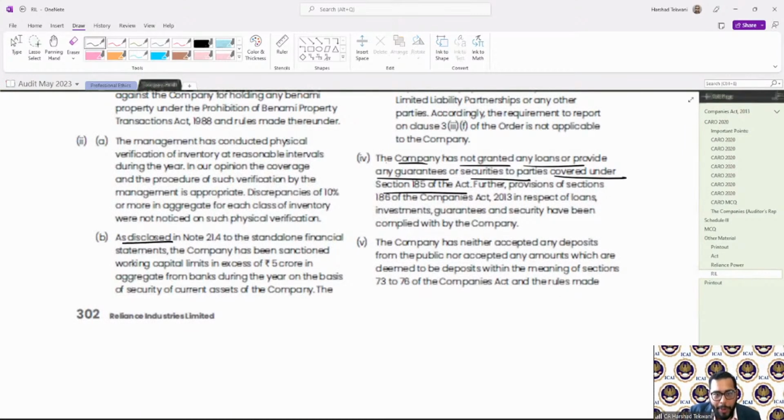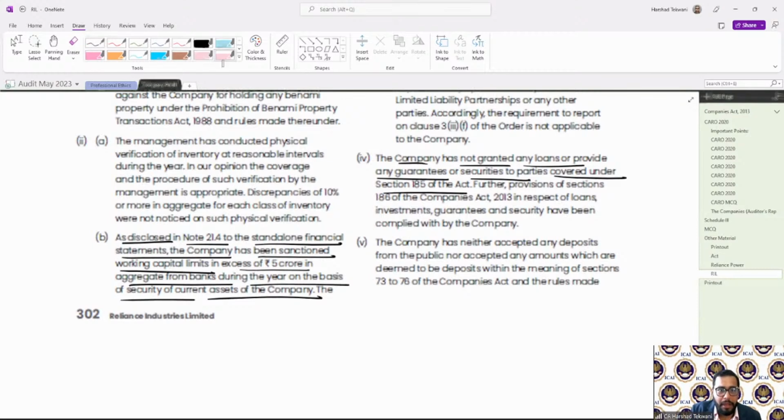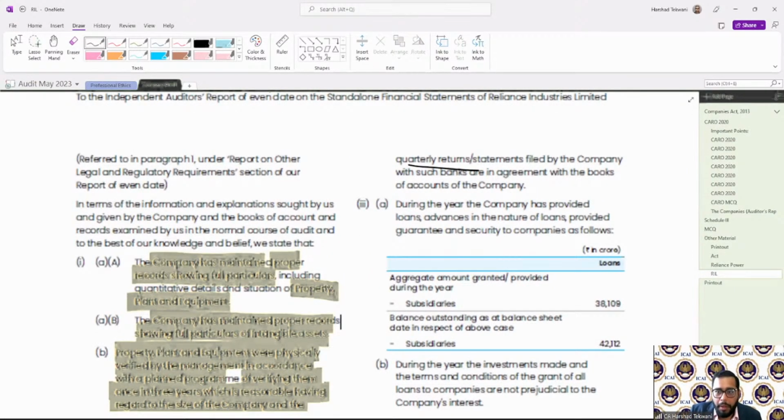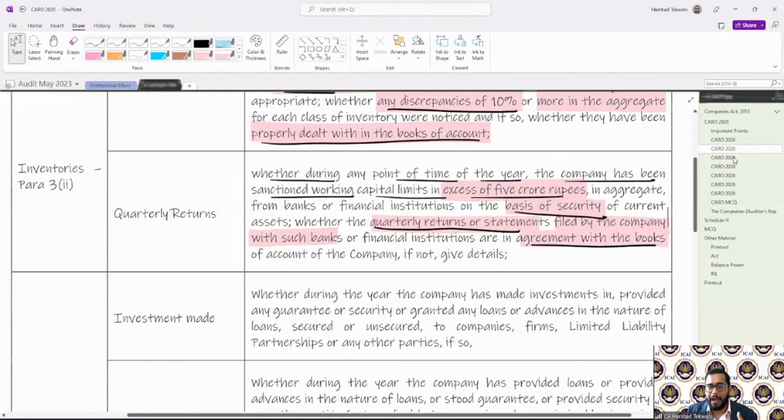As disclosed in note 21.4 of the standalone financial statements, the company has sanctioned working capital limits in excess of 5 crore in aggregate from banks on the basis of security of current assets classified by the company. So here the security is current assets, and quarterly returns filed by the company with such banks are in agreement with the books of accounts. So if it is favorable, I'm not required to provide any further detail. Okay, this is how I'm required to report for the clauses in my audit report.